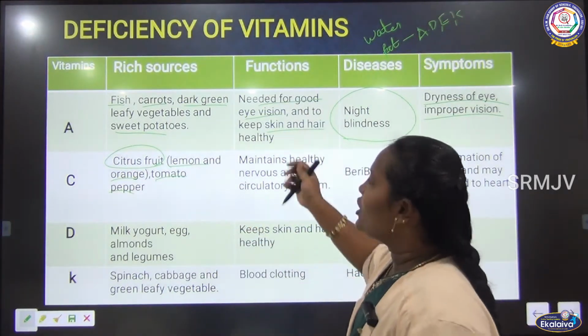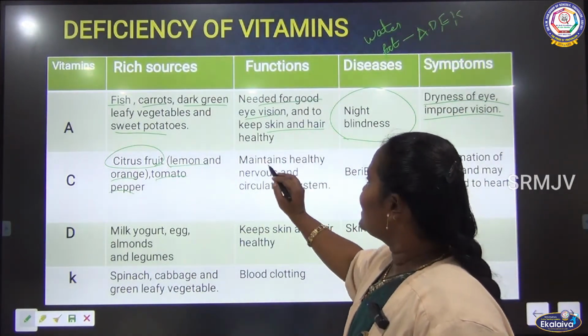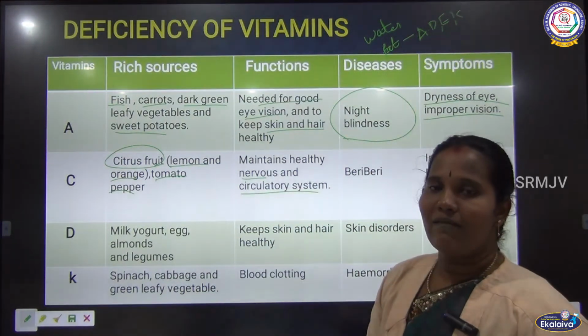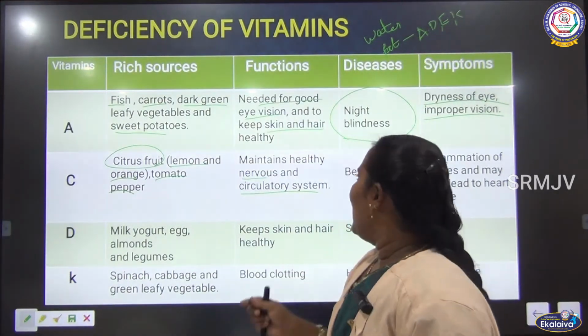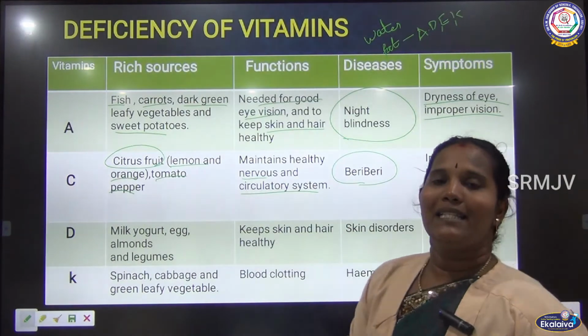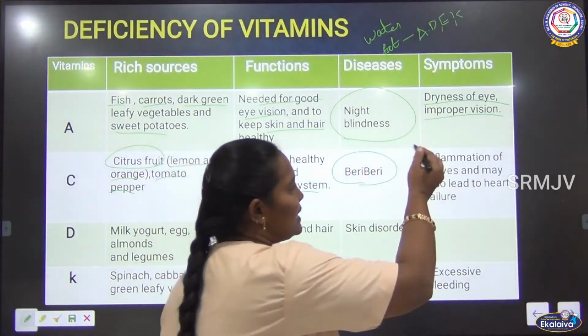What is the function of vitamin C? It maintains a healthy nervous system and circulatory system. Clear? And then what disease does the deficiency cause? Beriberi. The disease name is beriberi.